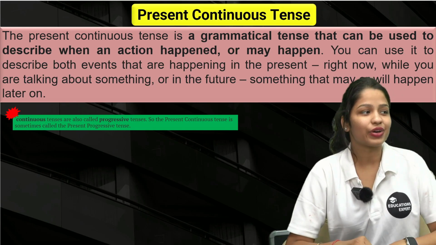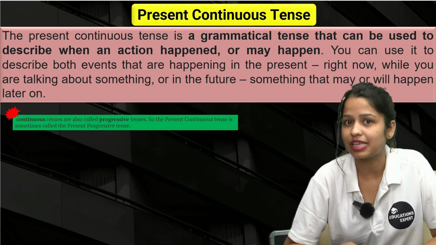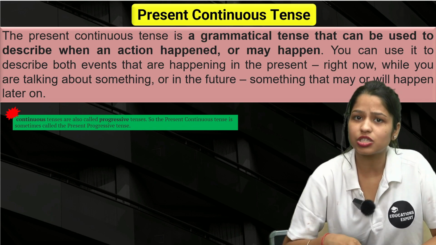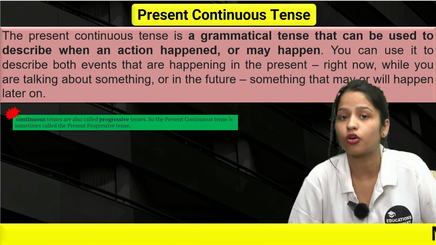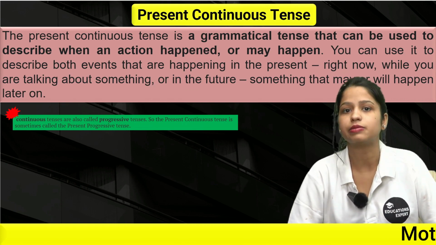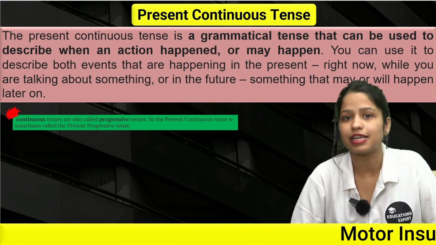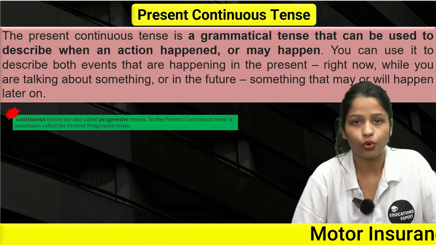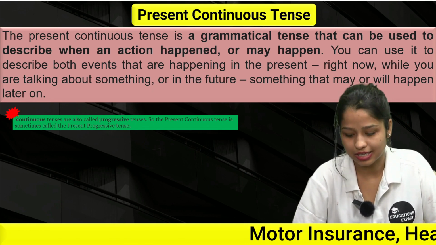Not just the present continuous, but every tense that comes under continuous tenses, we can call progressive also, right? So continuous tenses are also called progressive tenses. The present continuous tense is sometimes called the present progressive tense, right?